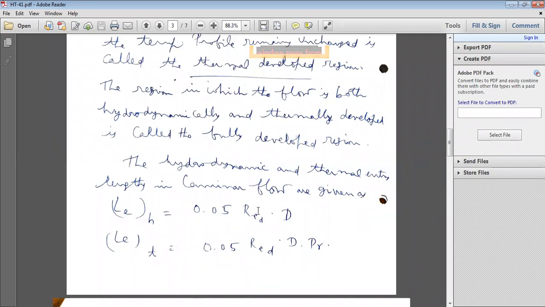How do you calculate the Reynolds number? It is rho V D by mu, where rho is the density of the fluid, V is the velocity of the fluid, D is the diameter of the pipe, and mu is the dynamic viscosity.